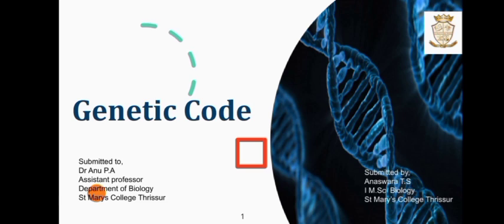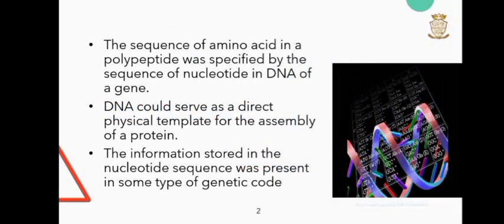What is meant by genetic code? The genetic code refers to the instruction contained in a gene that tells a cell how to make a specific protein. Once the structure of DNA had been described, it was evident that the sequence of amino acids in a polypeptide was specified by the sequence of nucleotides in the DNA of a gene. The DNA could serve as a direct physical template for the assembly of a protein. The information stored in the nucleotide sequence was present in some type of genetic code.